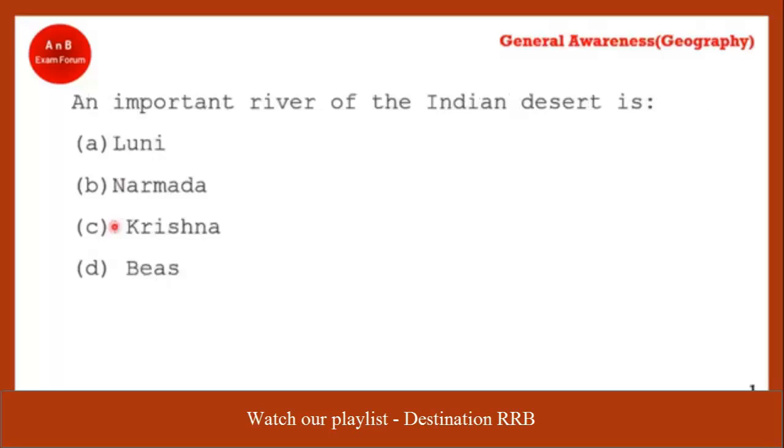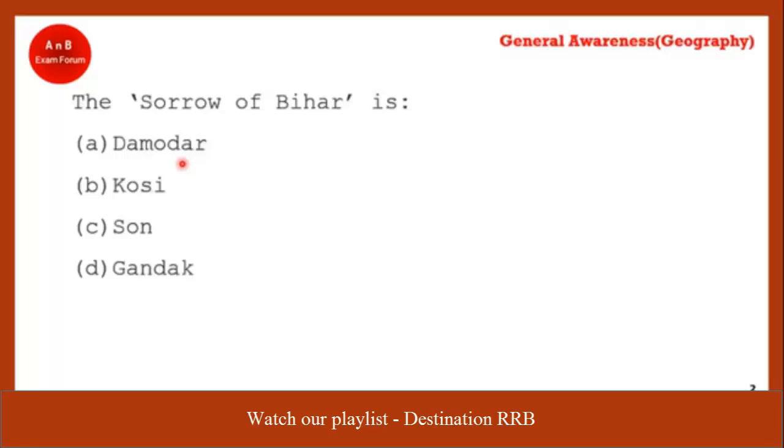Coming to a very different question, an important river of the Indian desert. This river is present in the Indian desert in Rajasthan. What is the name of that river? Yes, it's Luni. Luni is an important river in the Indian desert. This Luni is the correct answer. This is a very simple one.